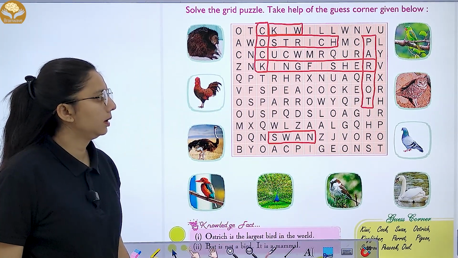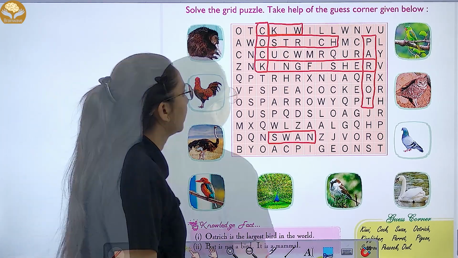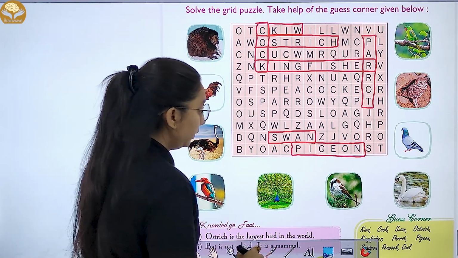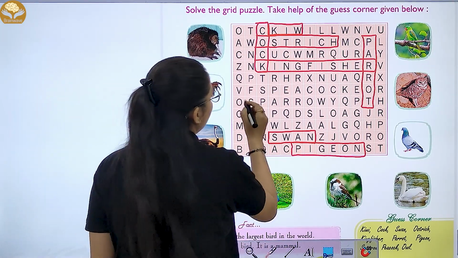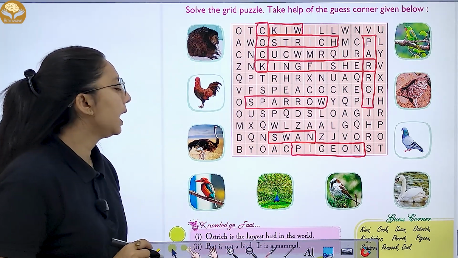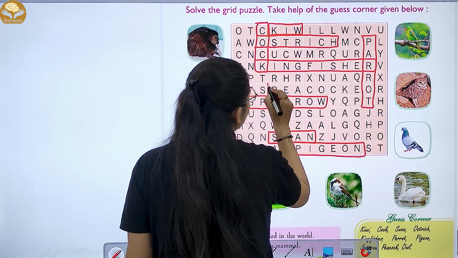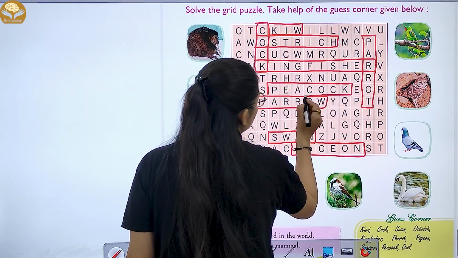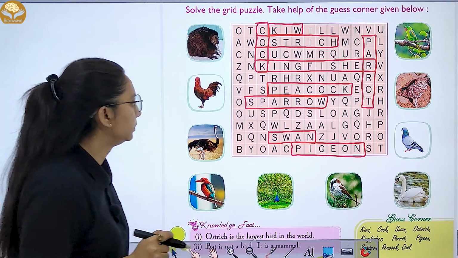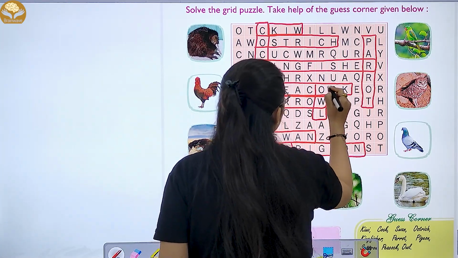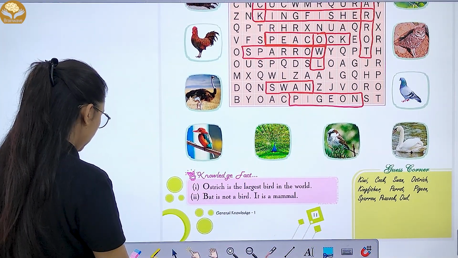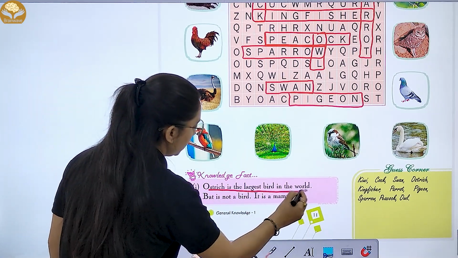Then we have pigeon. Then we have sparrow. This is sparrow. Then we have peacock. Then next one we have owl. This is your owl. Right? These are the different birds you can see over here. Then we have ostrich. It is the largest bird in the world.